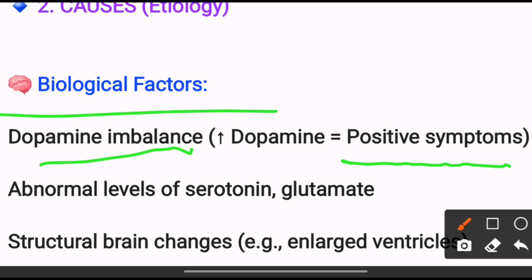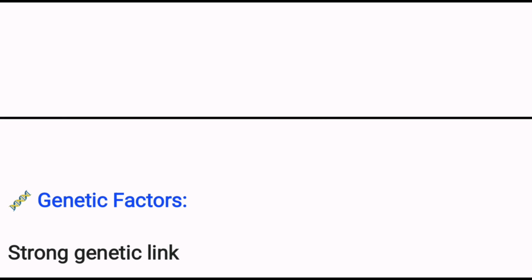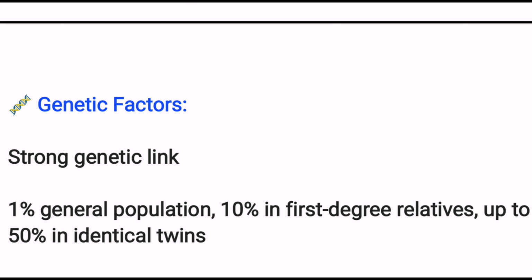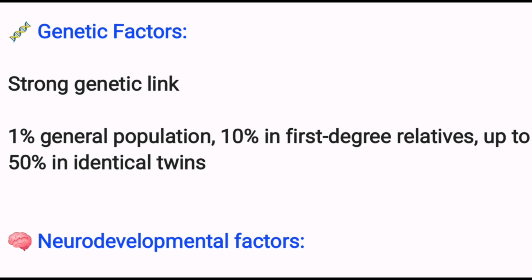Abnormal levels of serotonin and glutamate. Structural brain changes like enlarged ventricles. Then genetic factors, strong genetic links: 1% in the general population, 10% in first degree relatives, up to 50% in identical twins.